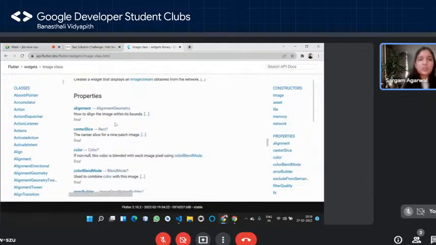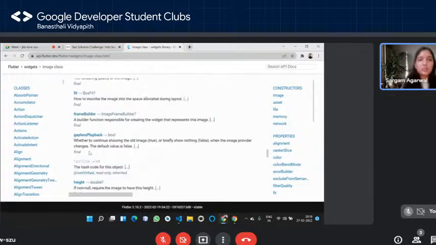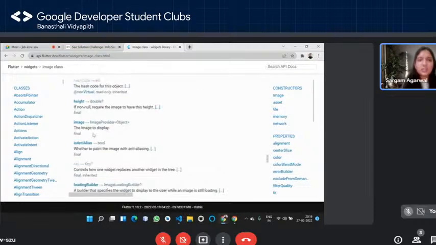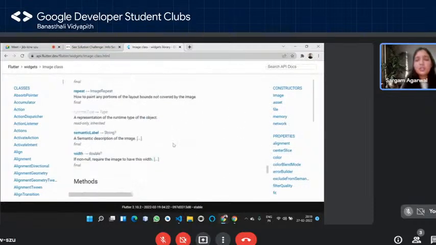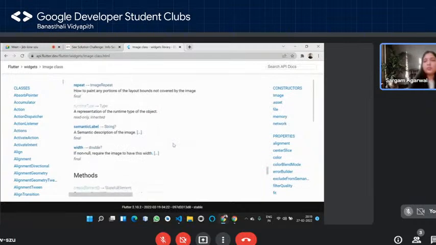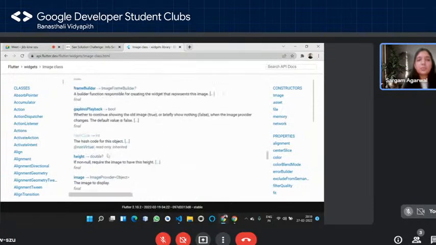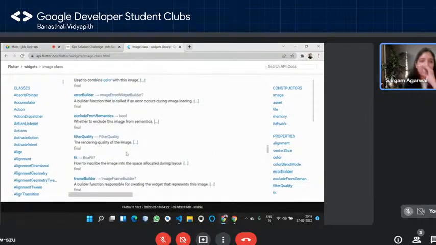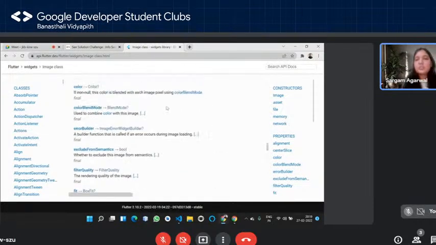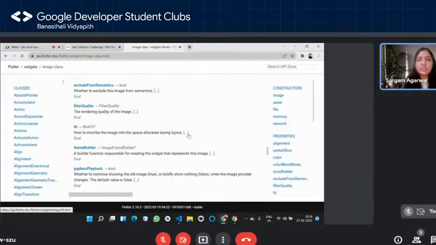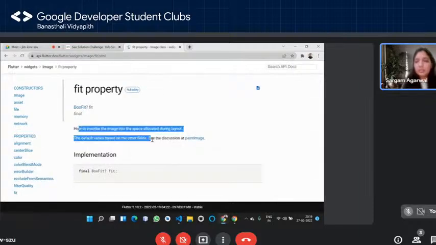And then you have certain properties. For example, you have the color, you have the height and the image and a lot of things. So widgets are worth being explored a lot, and this is where you can explore it, okay? So for example, I told you, what's the deal with height and fit and all of these? If you want to check them out, obviously you should be coming to the doc. Read about them. For example, you can just simply click on this and you can understand what this property is doing, right?